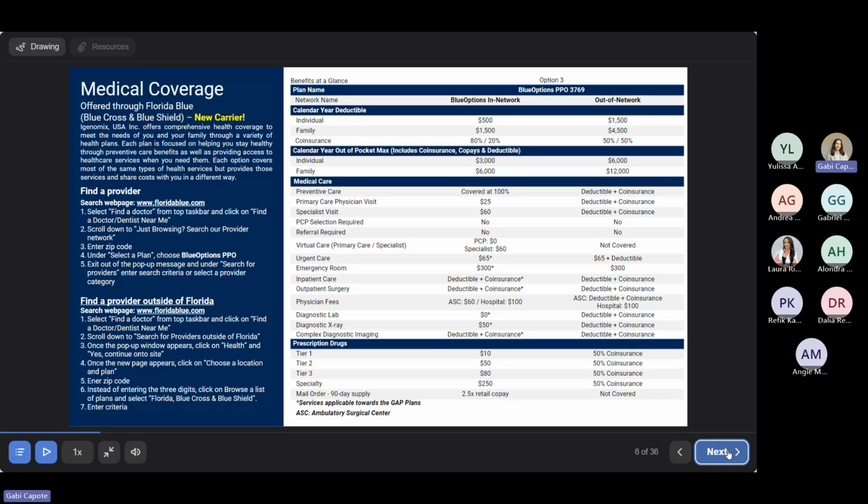Inpatient care as well as outpatient surgery is going to be deductible and coinsurance. And physician's fees for a freestanding facility, so an ambulatory surgical center, is going to be $60, and if it's within a hospital, it's going to be $100. Diagnostic labs are $0 and diagnostic x-rays are $50. And then complex diagnostic imaging is going to be that same deductible and coinsurance structure. Prescription drugs, tier 1 is going to be $10. Tier 2 is $50. Tier 3 is at $80 and specialty is $250. With this plan, you also have mail order pharmacy available at 2.5 times retail copay.